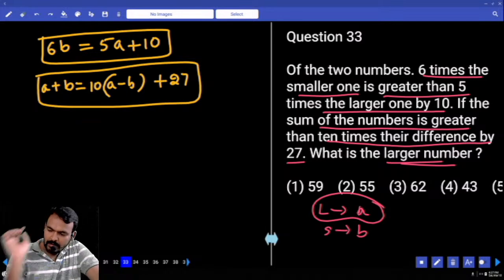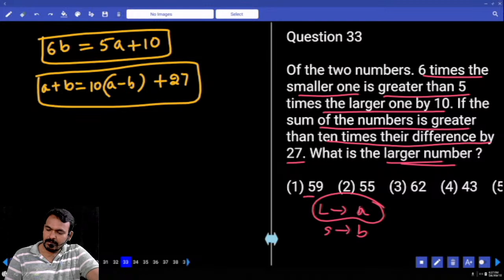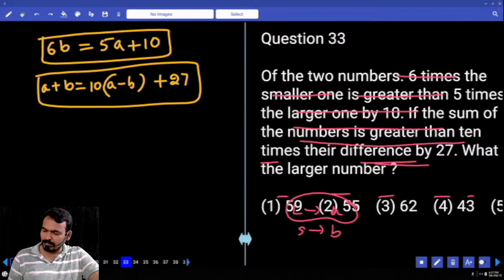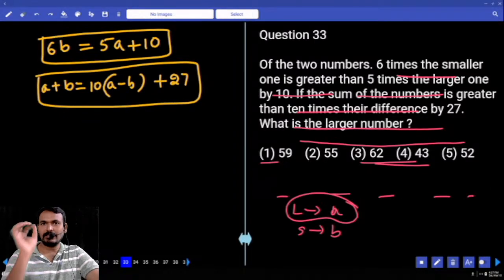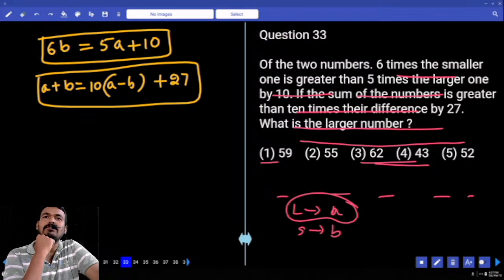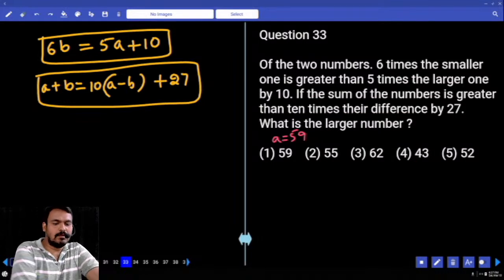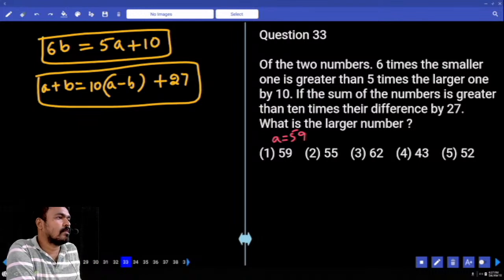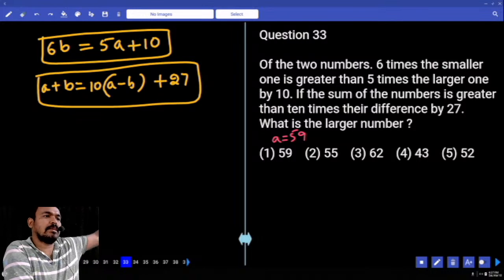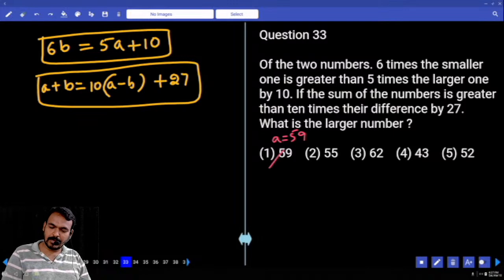Okay. What are the options given? 59, 55, 62, 43, 55. All the options are larger numbers or smaller numbers? Required largest number means all the options are A values or B values? A values. Suppose A value, first option 59 we take. What is the right hand side value in the first equation? 5a plus 10. 5 into 59 ends with 5, plus 10, or not? That 5 is exactly divisible by 6? No. Means first option possible? No.